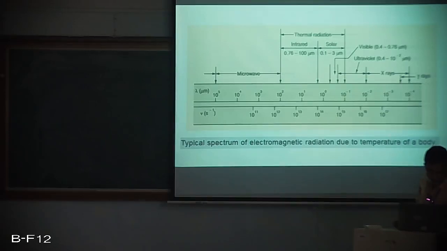And we are finding that this thermal radiation is again bifurcated into two parts. One is infrared and another one is solar. This infrared has a wavelength range of 0.76 to 100 micrometers, and solar is 0.1 to 3 micrometers. And if we go to lesser and lesser wavelengths, we find the visible part of the solar radiation, some ultraviolet radiation, and X-rays and gamma rays and so on.